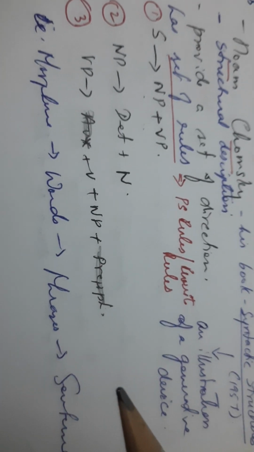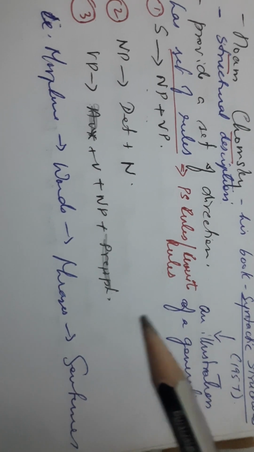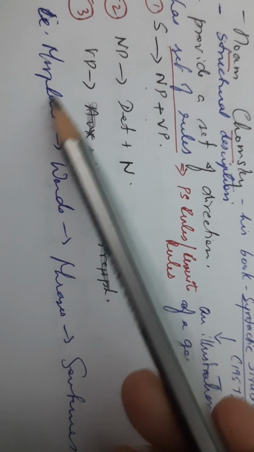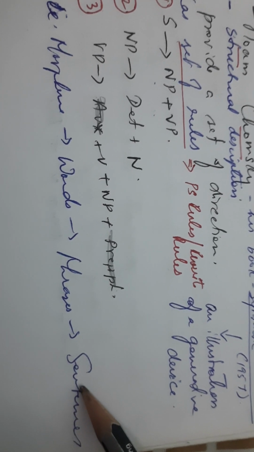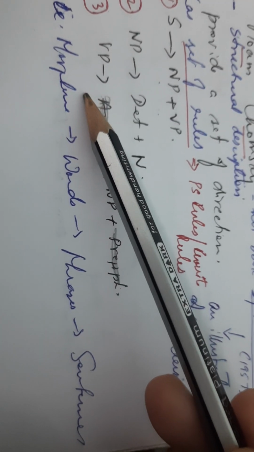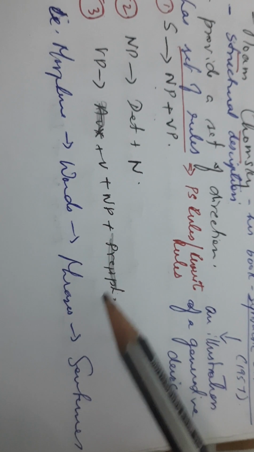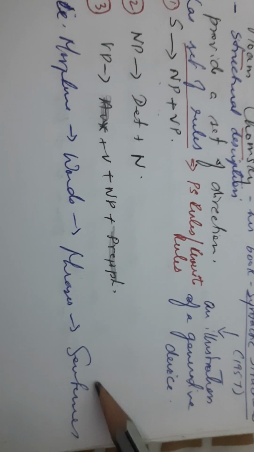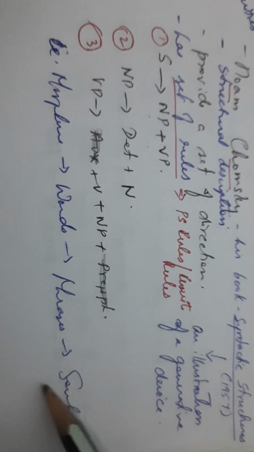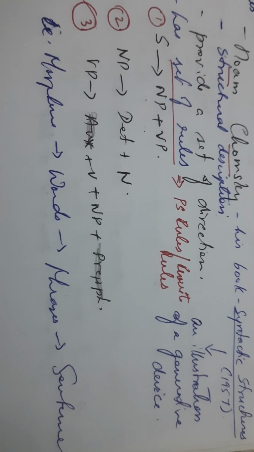When we are analyzing the structure of sentences, the first step is morphemes. Morphemes combine to make words, words combine to make phrases, and phrases combine to make a sentence.